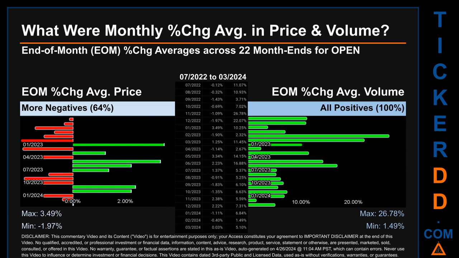That is 100% of month ends saw a positive percentage change in average volume. Price saw an end-of-month max of 3.49% in average percentage change along with a minimum of -1.97%. For volume, the maximum and the minimum monthly percentage change were respectively 26.78% and 1.49%.